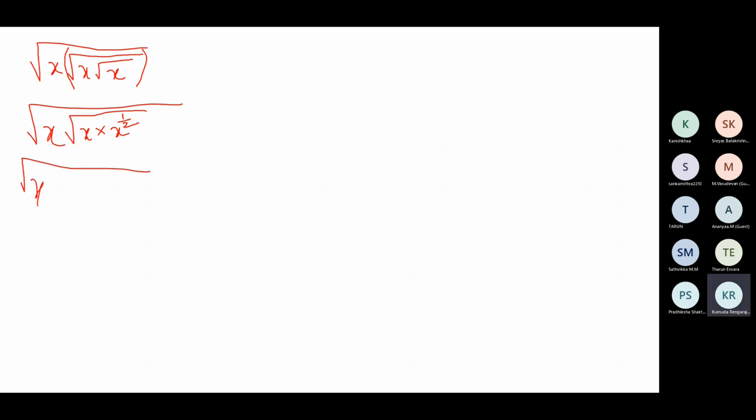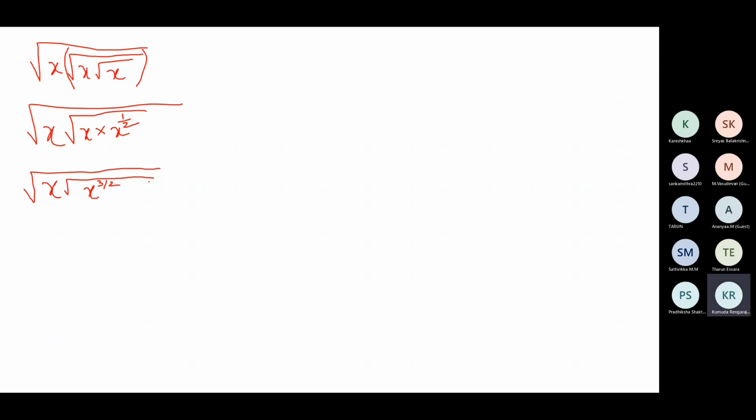Now next, I can simplify them. I'm writing this as it is, the square root symbol also as it is. When bases are same and it's multiplication, we add the power. So you'll get x to the power 1 plus 1 by 2, which is 3 by 2.